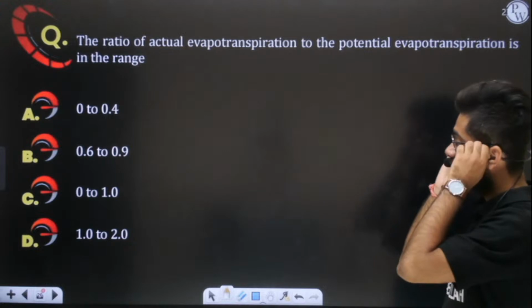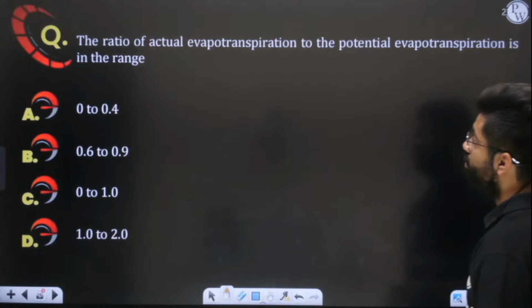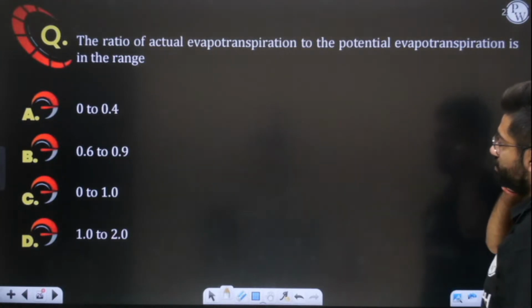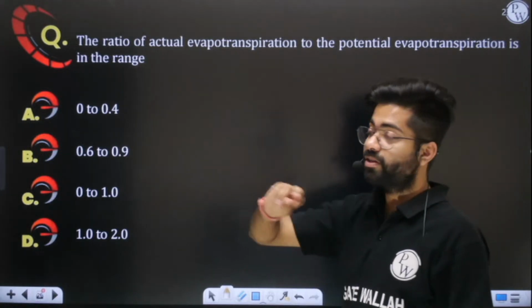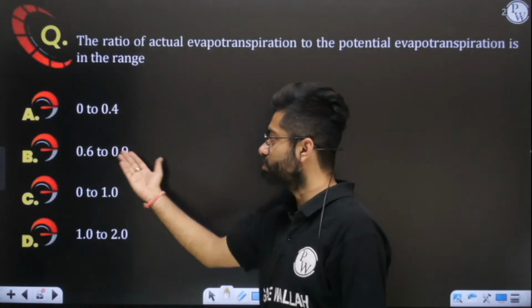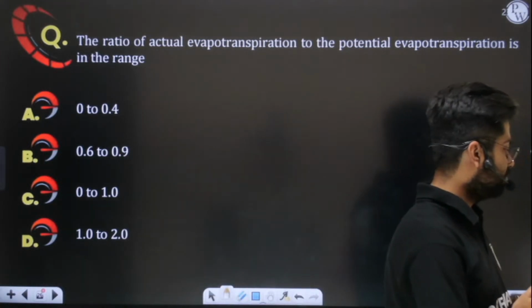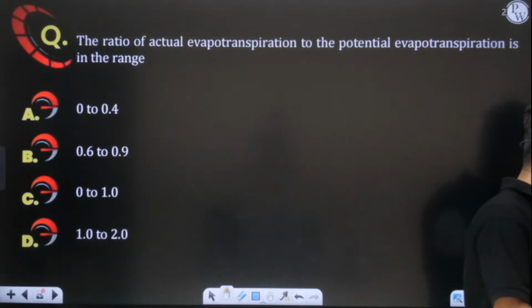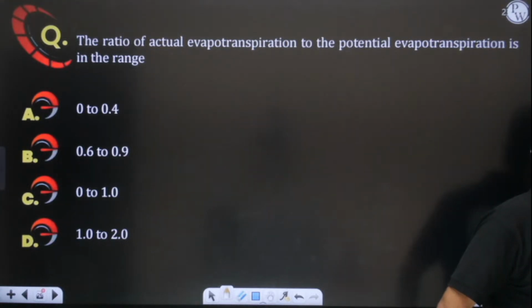This question has been asked in the GATE examination once. They are simply asking what the ratio of actual evapotranspiration to potential evapotranspiration is. The ratio will be in the range of 0 to 0.4, 0.6 to 0.9, 0 to 1, or 1 to 2. Everyone kindly comment. Let me check if you are able to answer this question. You are saying you don't know. Okay.